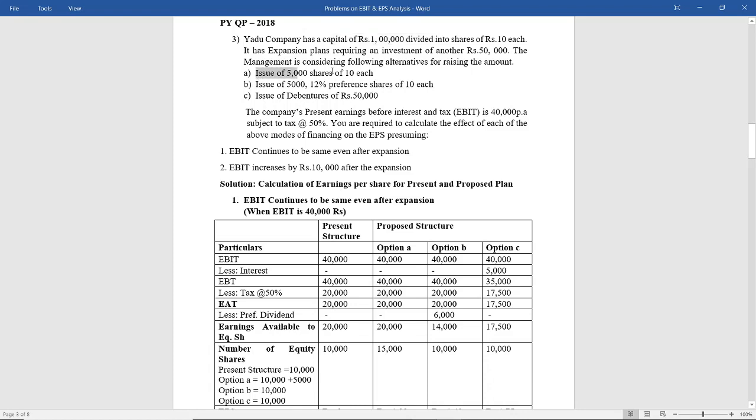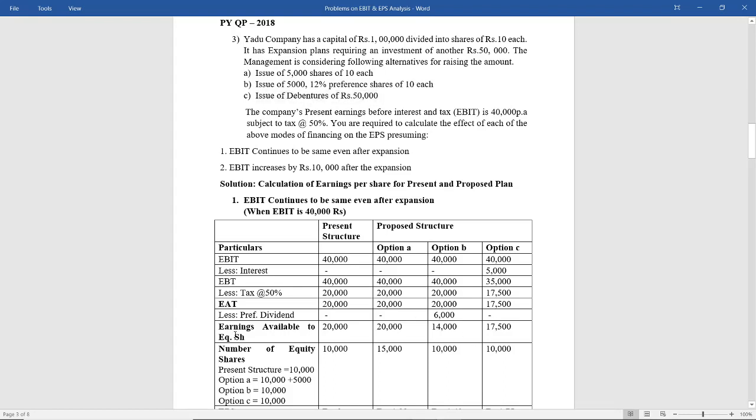Option A also has only equity shares, so it will not arise. In option B, there is 12% preference shares. Preference dividend is always calculated on face value. So 5,000 into 10 into 12%, that is 6,000. Option C is only having issue of debentures, so the question of preference dividend will not arise.